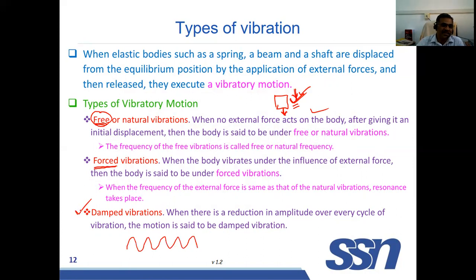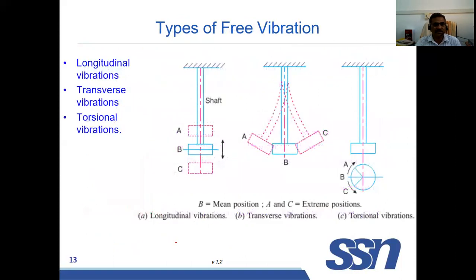If damping is given, due to the resistance, the vibration will die out after some time. It will slowly be reducing. Finally, it will die out. But in undamped vibration, the vibration will not die out. It will continue. But here, over a period of time, due to the resistance, it will be stopped. That is damped vibration. This is undamped vibration.